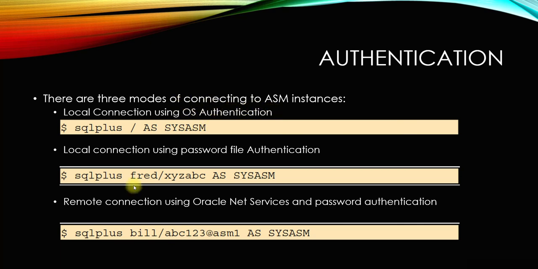Perfect. Now if the environment variable is properly set up, for the sysasm privilege to work, it has to be set up for the grid home, that is +ASM1 or 2, from whichever node you are trying to connect. Local connection with password file authentication. This is the password file which we saw in the ext disk. There will be a password file where the predefined users will be created. Usually when we install ASM, the sys user will be created. You can add more users for the password file authentication.